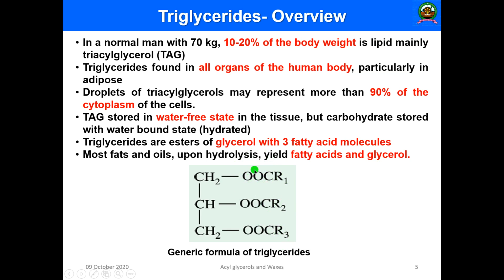The COO linkage is known as ester linkage. This is the glycerol residue. The glycerol is stabilized by three fatty acids, hence it is known as triglyceride. So this is the general structure of triglycerides.